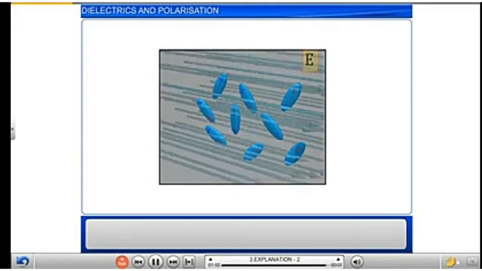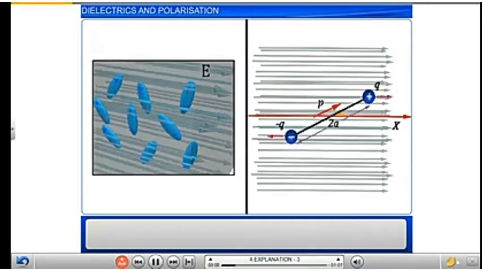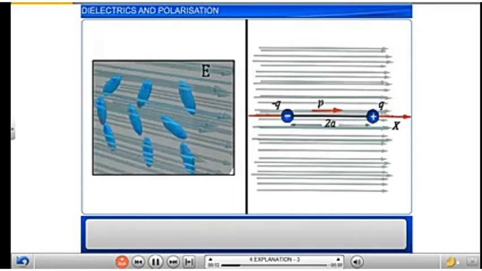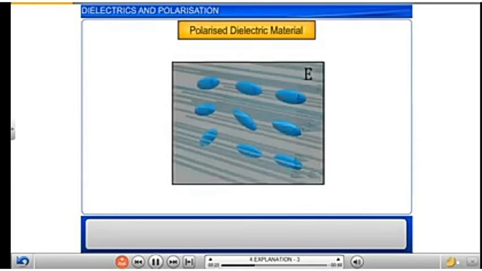Now when they are placed in a uniform electric field of strength E, every dipole experiences a torque which rotates the dipole in such a way that they align in the direction of the electric field. Thus the dielectric material with polar molecules is said to be